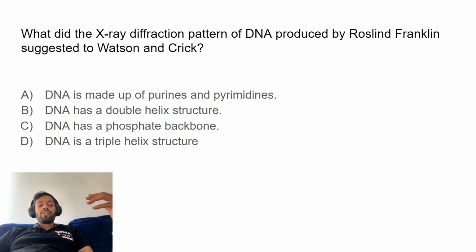So as I was saying, Rosalind Franklin and Morris Wilkins helped in producing this first accurate model of DNA. But Rosalind Franklin was involved in producing the X-ray diffraction pattern of DNA, right? So what did this pattern suggest? Did it suggest that DNA is made up of purines and pyrimidines, or that it has a double helix structure, or that it has a phosphate backbone, or that it has a triple helix structure?